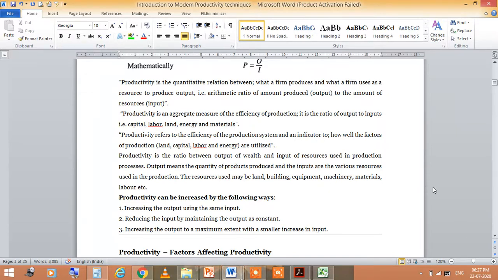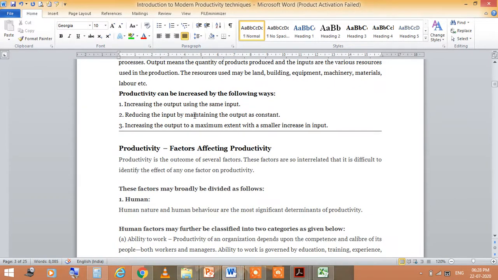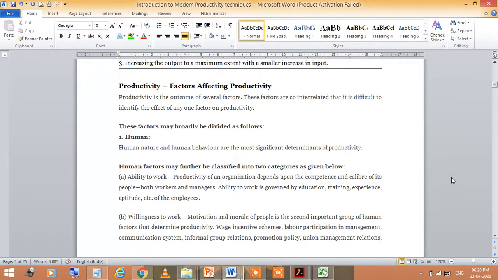Productivity can be increased in the following ways: increasing the output using the same input, reducing the input while maintaining the output as constant, and increasing the output to a maximum extent with a smaller increase in input. Now let's come to the factors affecting productivity.